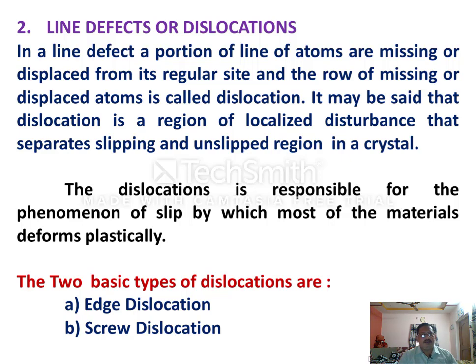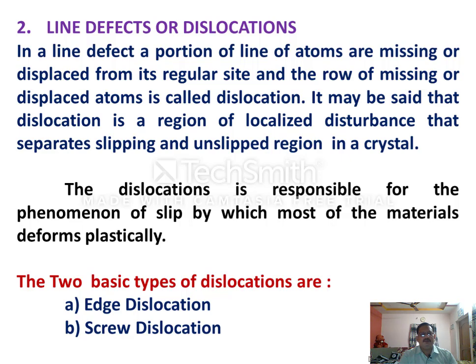It may happen during the process of crystallization, or it may arise because of a disturbance caused by mechanical forces. If you apply some mechanical force on a crystal or material and slipping happens, it means a layer of atoms slides over another layer because of the influence of the mechanical force, right?